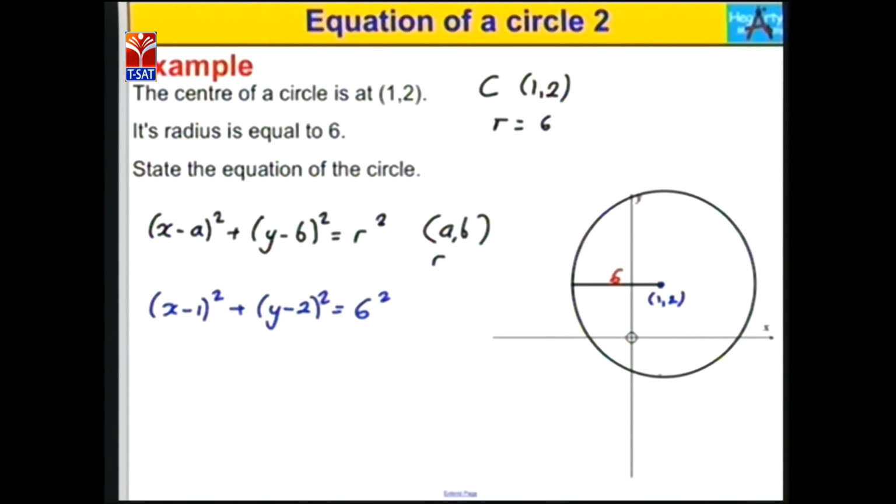So (x − a)² is (x − 1)², and (y − b)² is (y − 2)², and r² is 6². Then the equation having center (1, 2) and radius 6 will be (x − 1)² + (y − 2)² = 6².